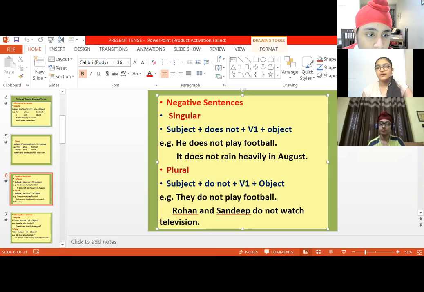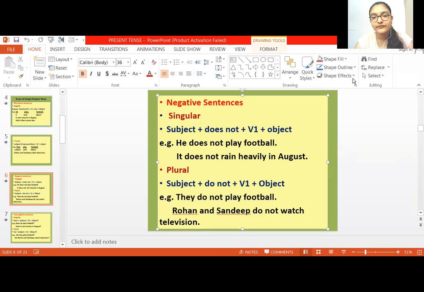For negative, in the negative present tense, when it is singular, we use the subject and does not, and V1 and object. For example, he does not play football. Ma'am, here he is singular, so we have used does. If the subject is plural, then we will use do not for the negative sentence. Ma'am, in the plural we use do not, for example, they do not play football. Ma'am, they is plural, so we have used do.